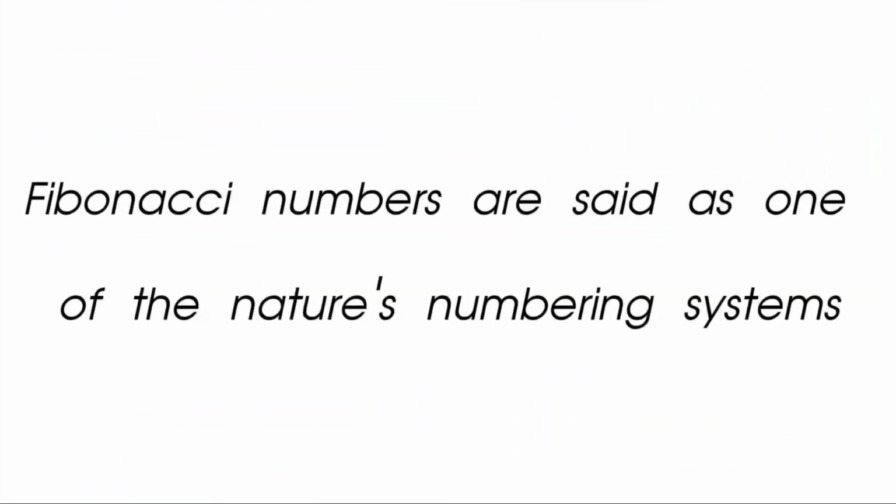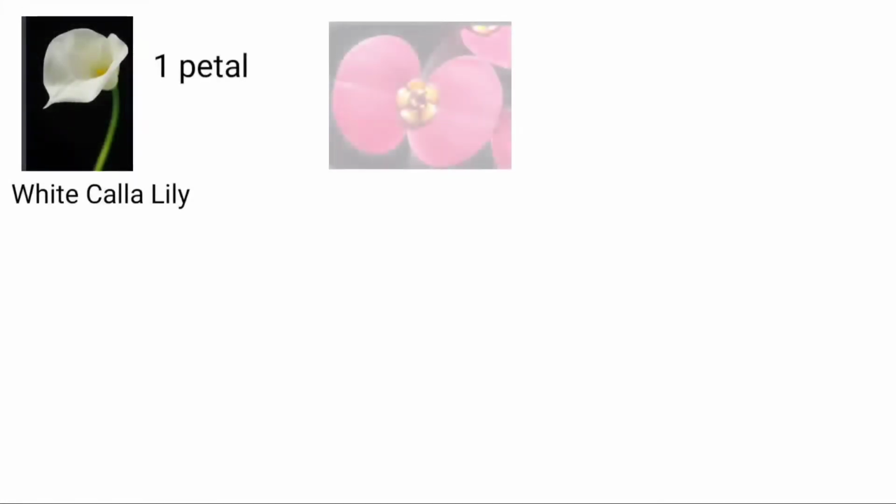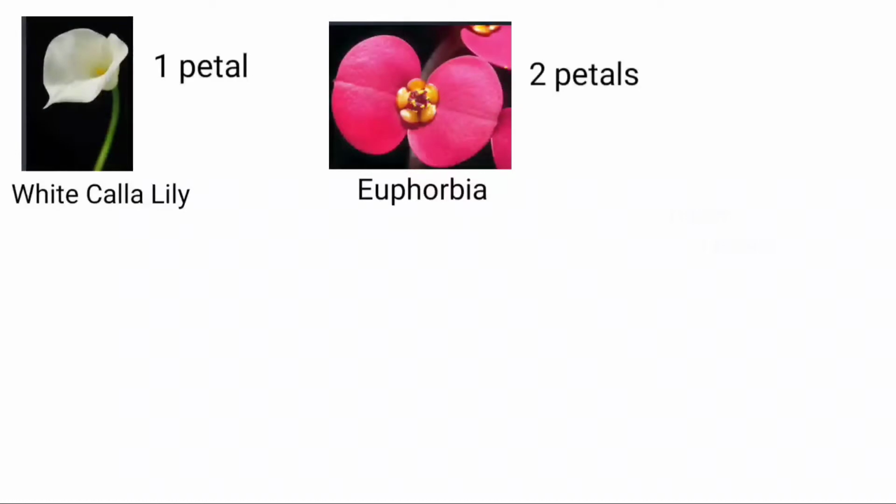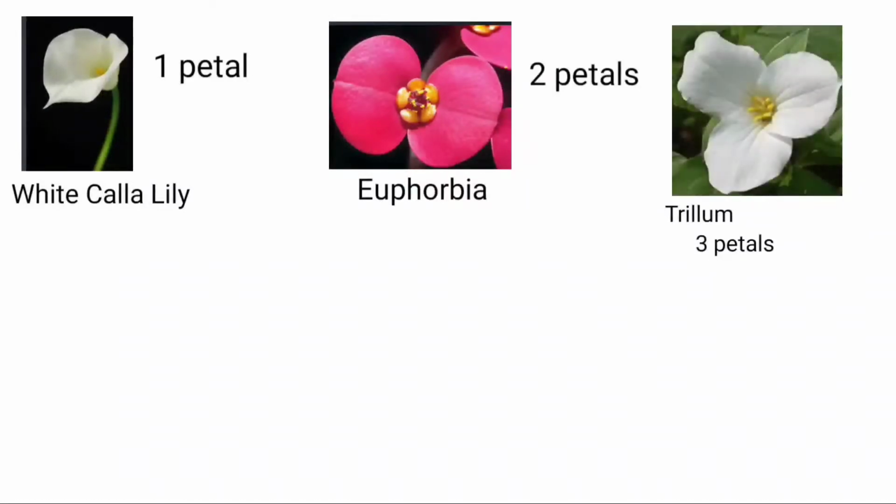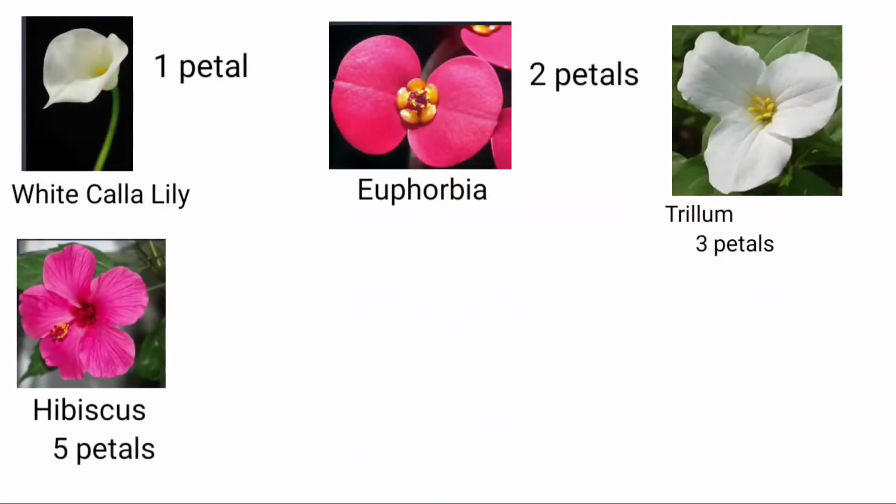Fibonacci numbers are said to be one of nature's numbering systems. For example, the white Calla lily has 1 petal. Euphorbia has 2 petals. Trillium has 3 petals. Hibiscus has 5 petals.